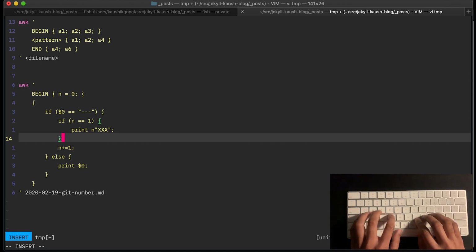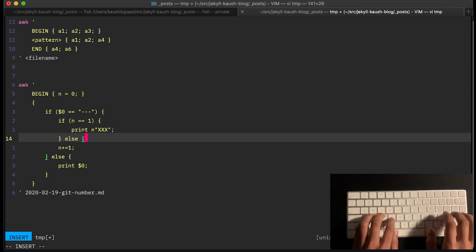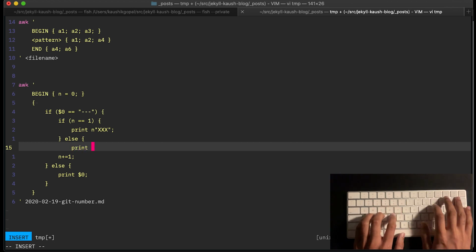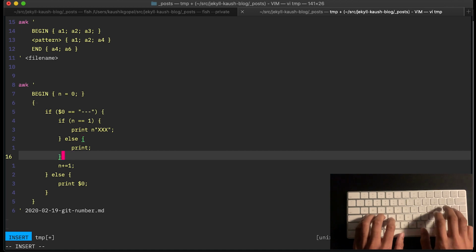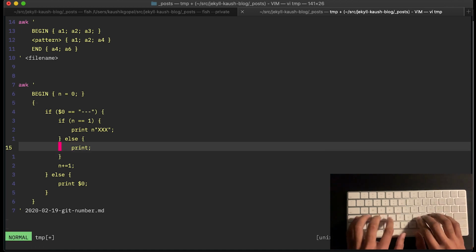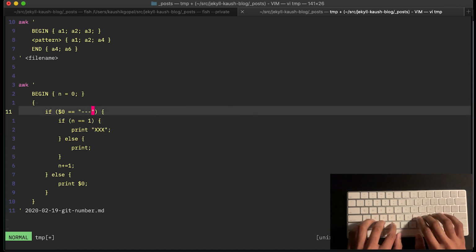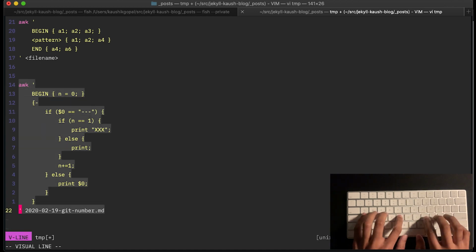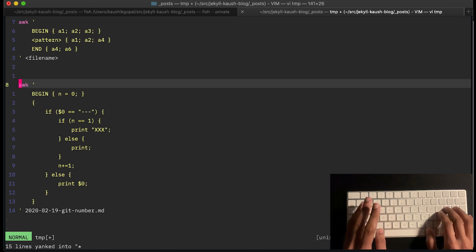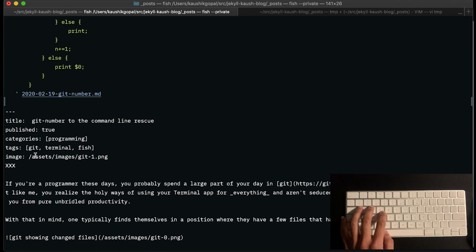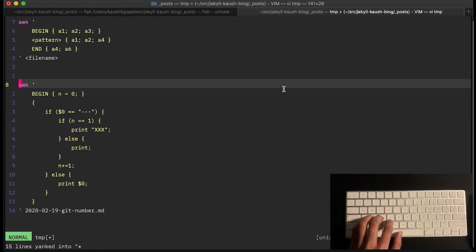If not, then I just want to go ahead and print the line as usual. I don't honestly care about what happens to the first set of hyphens. So let's see if, in fact, I can even remove the n now. I would expect awk now to only print xxx for the second occurrence. And that's exactly what happens. So you can see I'm really close to my original objective that I mentioned before.